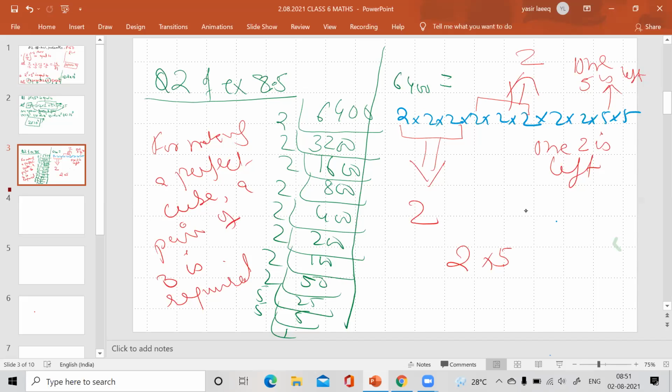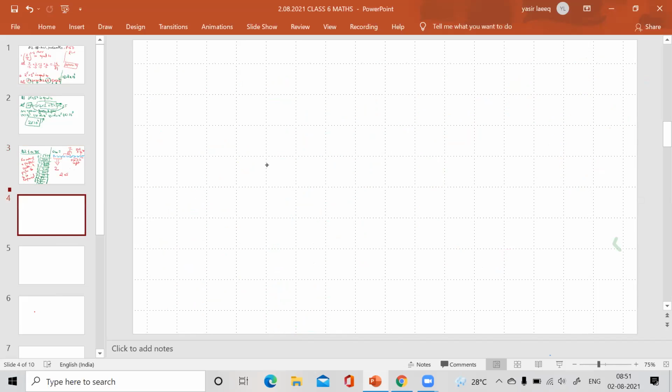So we pick one 2 and one 5 to multiply. So the smallest number will be 2 into 5, that is 10.